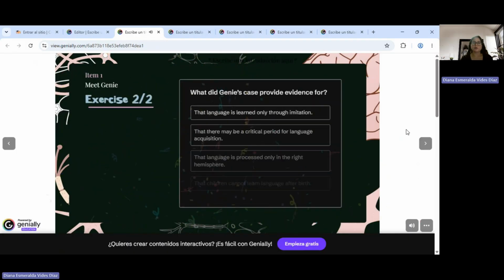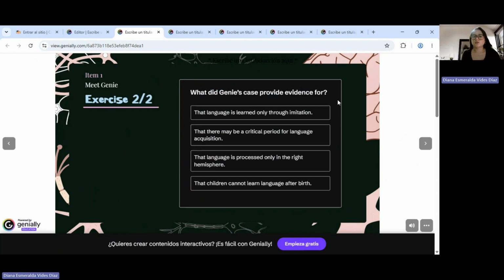All right. It says, what did the Genie case provide evidence for? That language is learned only through imitation, that there might be a critical period for language acquisition, that language is processed only in the right hemisphere, that children cannot learn language after birth. Well, she helped us find evidence that there might be a critical period for language acquisition. As we might know, the chapter says that Genie was found when she was 13 years old, but she didn't know how to speak because she was always in a silent place because of her father.